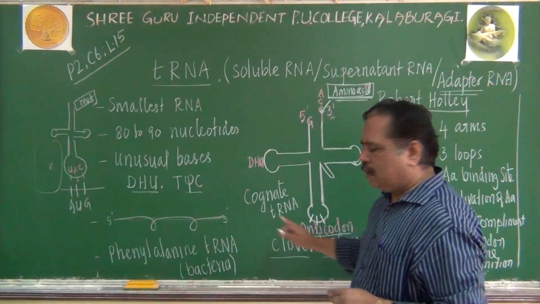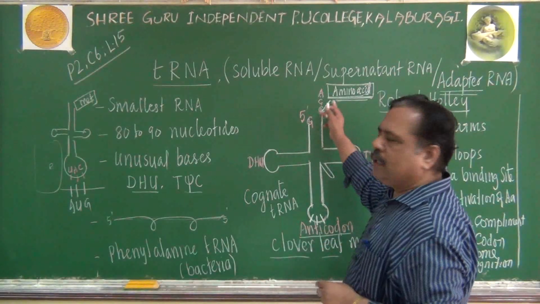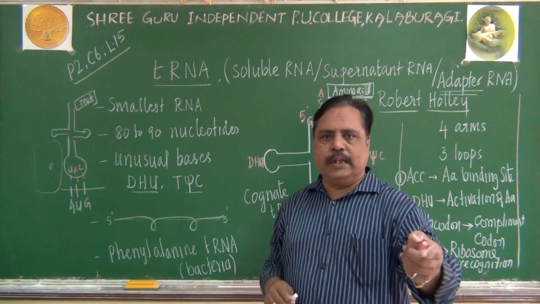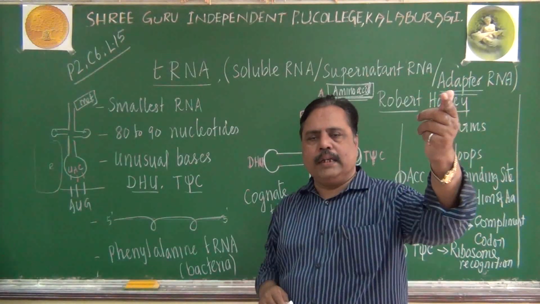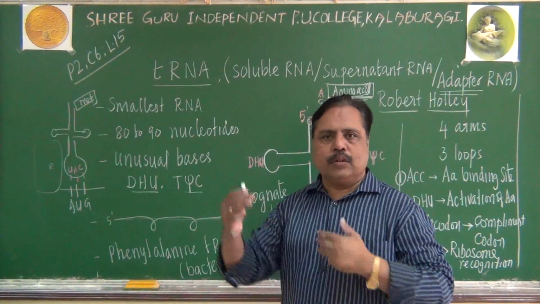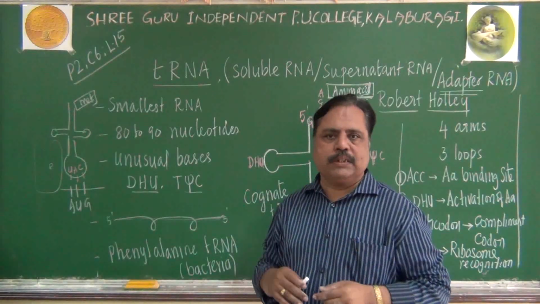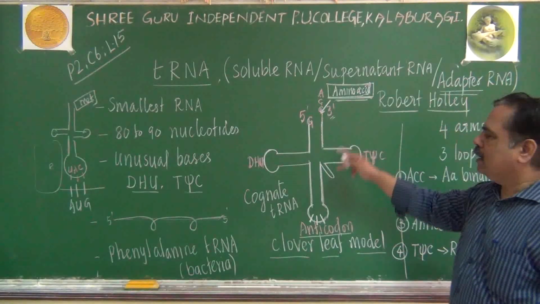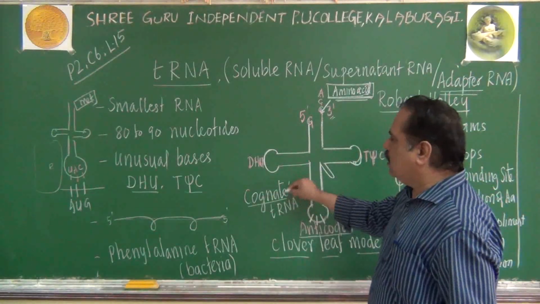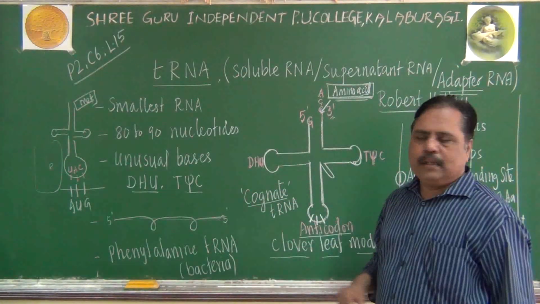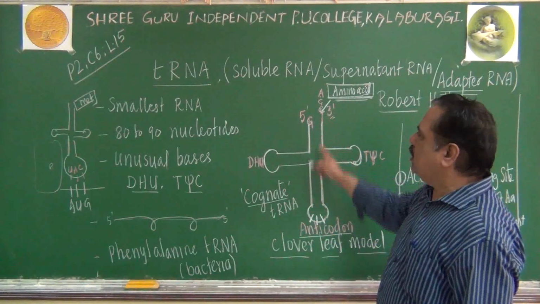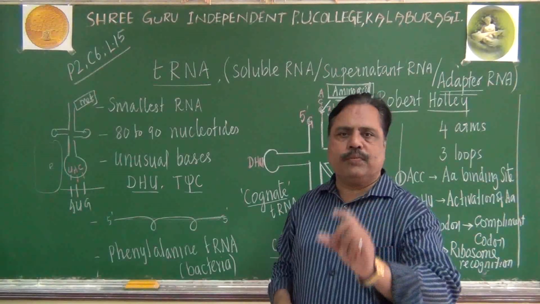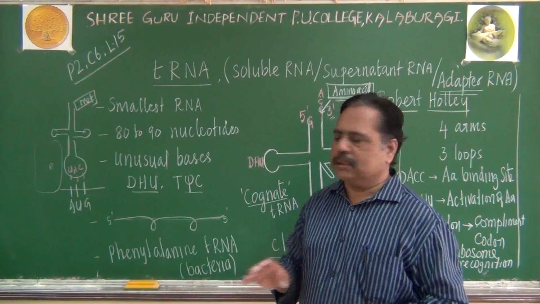Phenylalanine anticodon tRNA will not carry valine. Valine anticodon tRNA will not carry glutamic acid. So they have specificity. That specificity is known as cognate nature. So tRNAs are cognate with their amino acids. Remember that point. Let us go for the translation process.